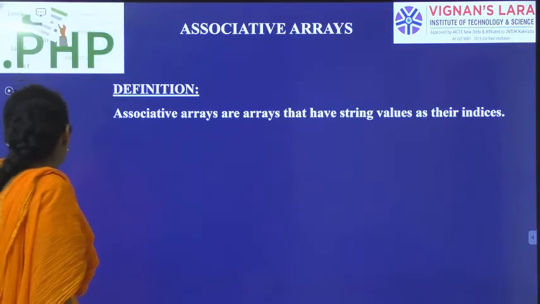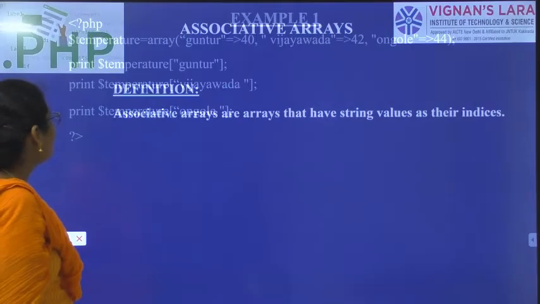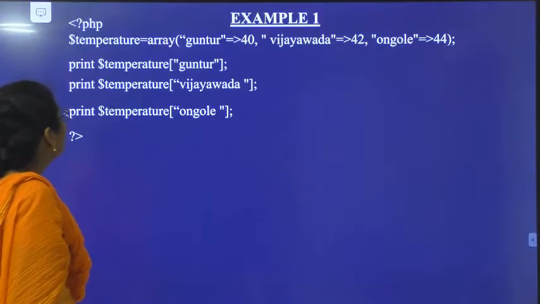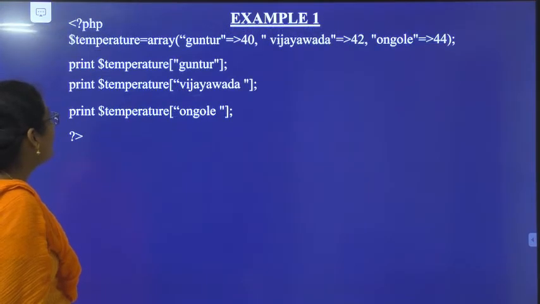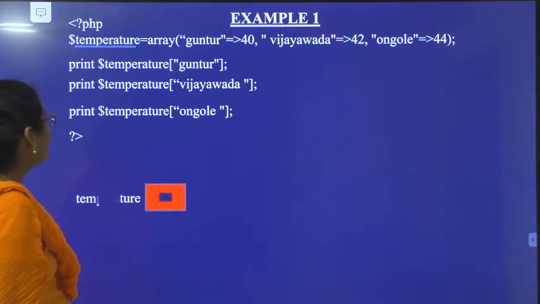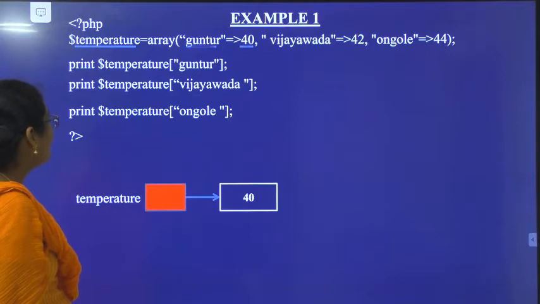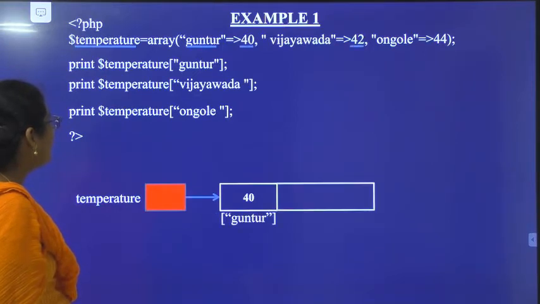Next one, associative arrays. So what is an associative array? Having string values as their indices. Example, you have taken the temperature of Guntur as 40, Vijayawada as 42 and Ongole as 44. You have created an array with temperature, and the array indices are Guntur, Vijayawada, Ongole.